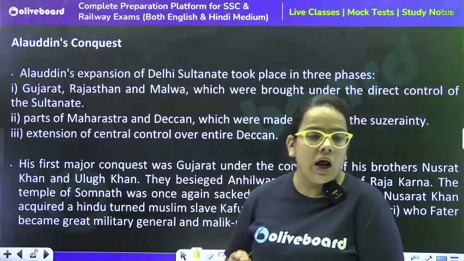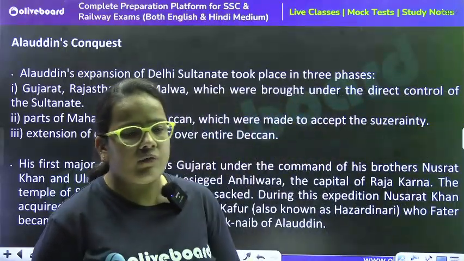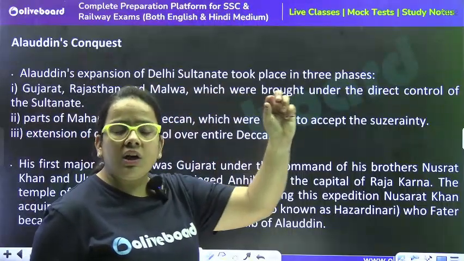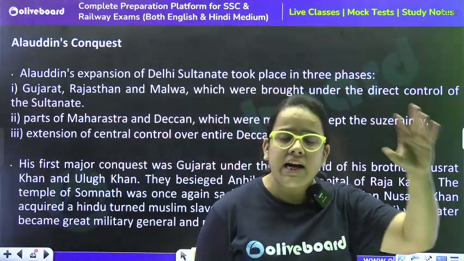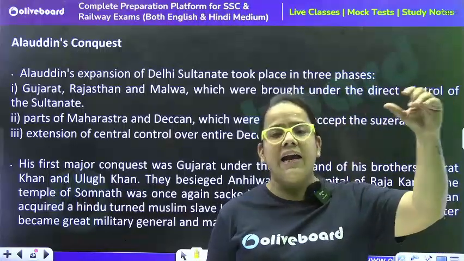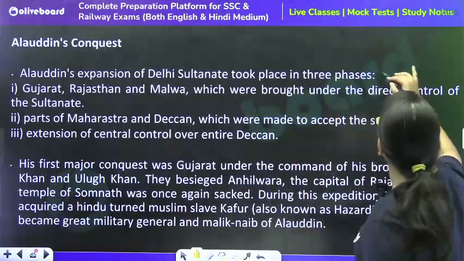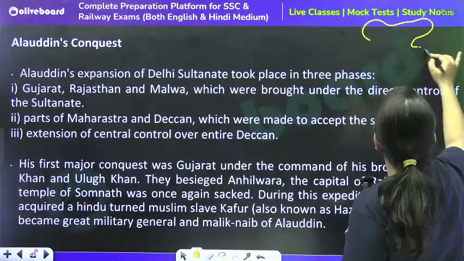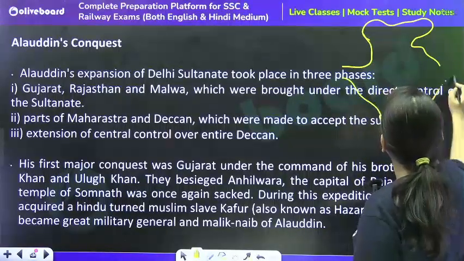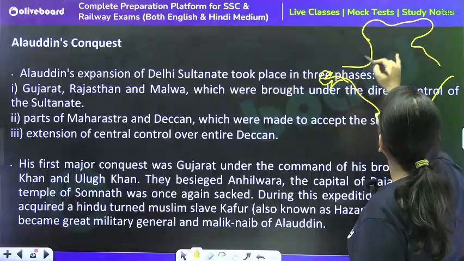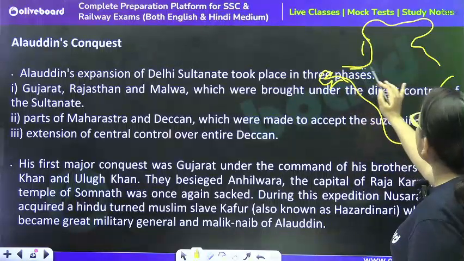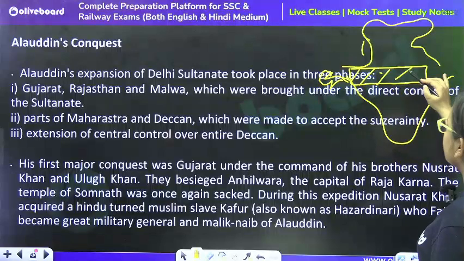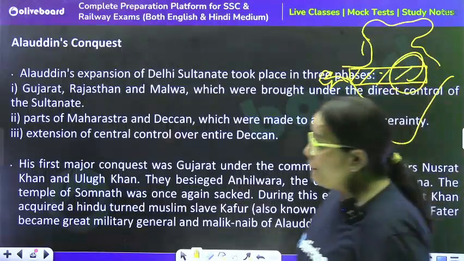First of all, Alauddin Khilji's expansion of the Delhi Sultanate took place in three phases. In the first phase, he conquered Gujarat, Rajasthan and the Malwa region, that means the MP region. So basically, in the first phase, he conquered this region completely: Gujarat, Rajasthan, and the Malwa or the MP part majorly.